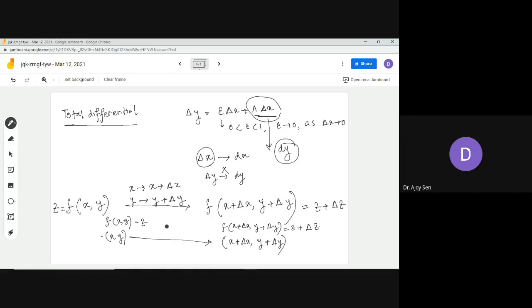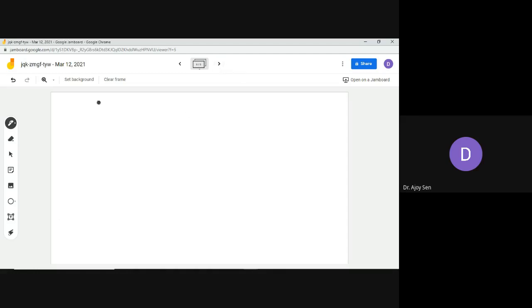So now what you are going to do is express this increment of the dependent variable. This increment can be expressed in this way.